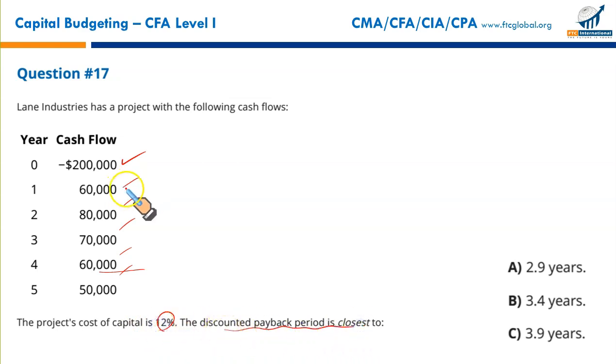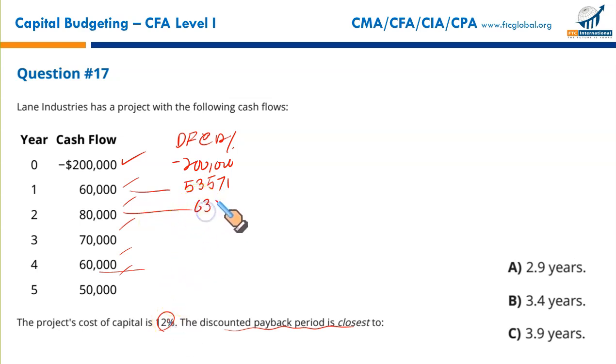For that, you need to convert all these future cash flows in their present terms using the discount factors at the rate of 12%. Let me write it down for you. All right, so the year 0 outflow will have a present value of negative $200,000. This $60,000 receivable at the end of year 1, if discounted at 12%, it will be approximately $53,571. This $80,000 receivable at the end of year 2, its present value discounted at 12% would be $63,776.